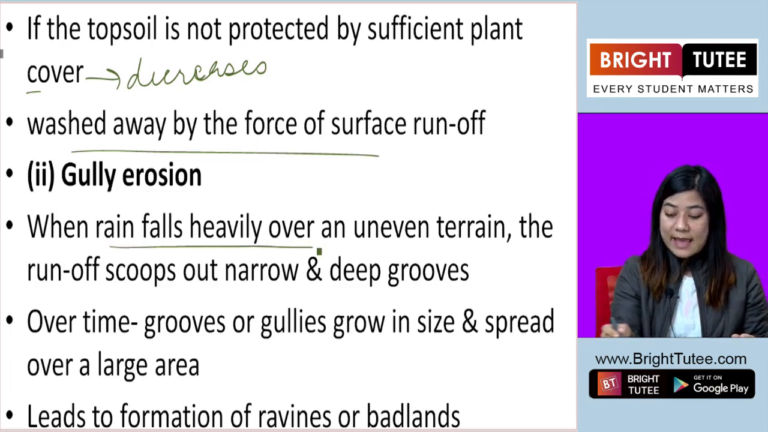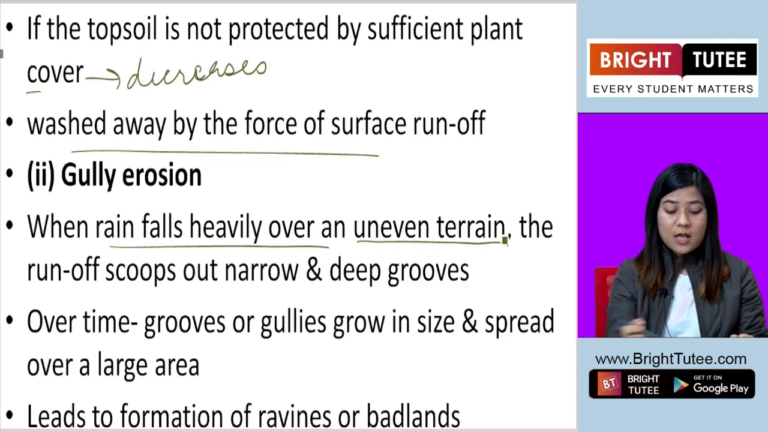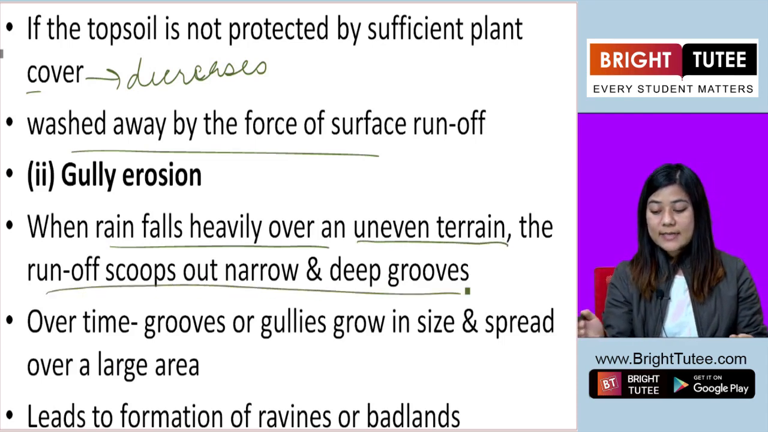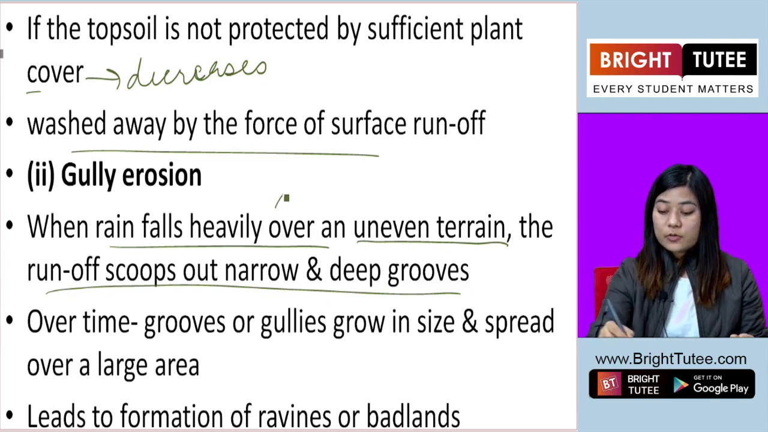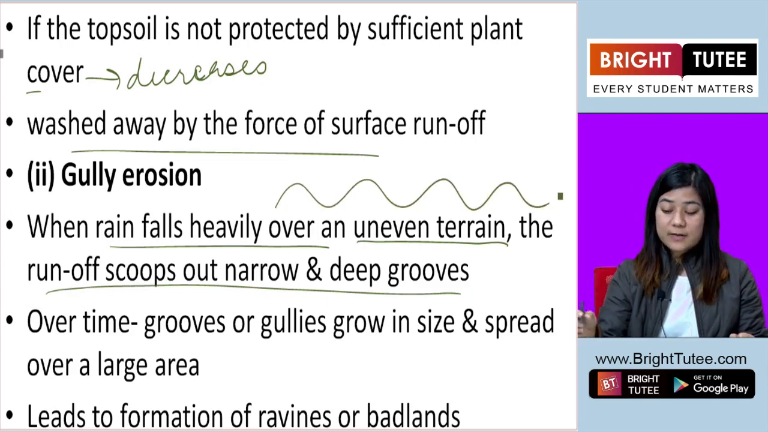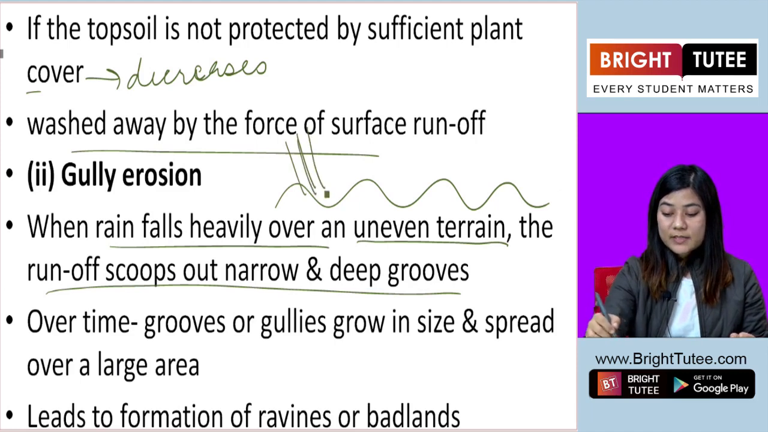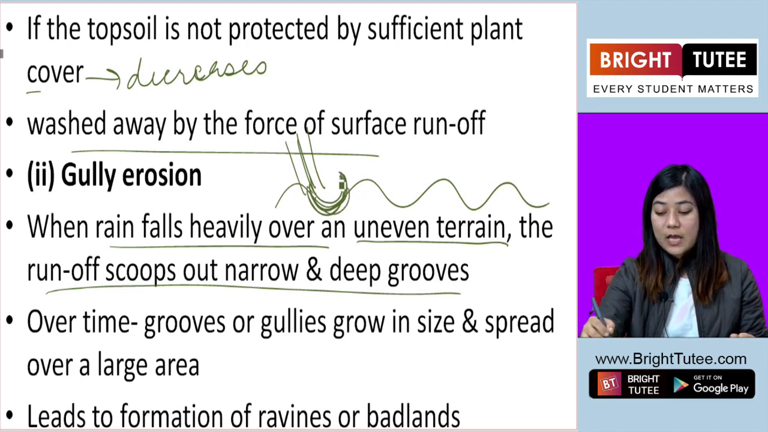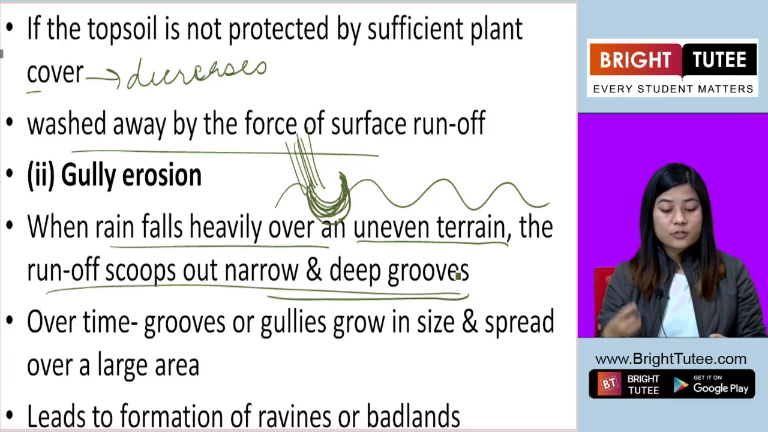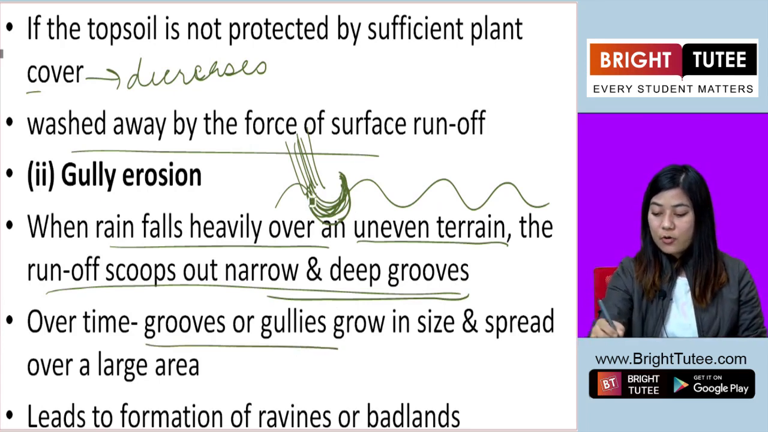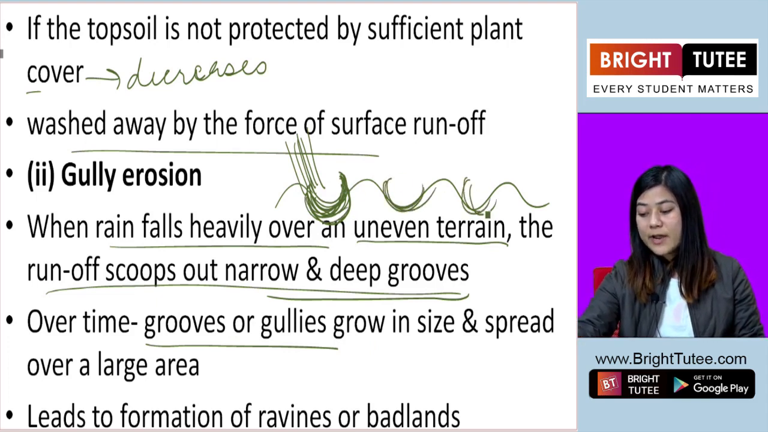Now what is gully erosion? When rain falls heavily over an uneven terrain, the runoff scoops out narrow and deep grooves. So if there is uneven terrain and rainfall happens, it scoops this area and it keeps scooping because the rainfall is heavy. As a result of the scooping, narrow and deep grooves are formed. So this is called gully erosion. Over time, grooves and gullies grow in size and spread over a large area.